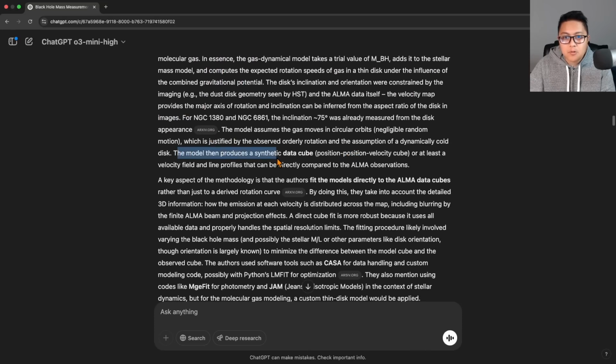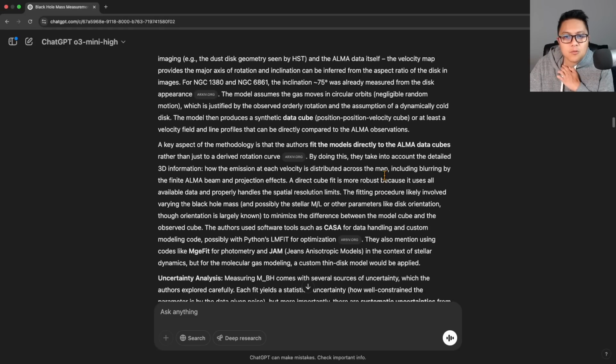We'll try and go quickly here. It says here the model then produces a synthetic data cube, or at least a velocity field and line profile, that can be directly compared to the ALMA observations. I mean, it is a synthetic data cube. I don't know why I put this line here. I mean, getting really nitpicky at this point, to be honest.